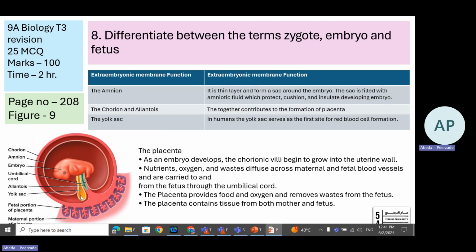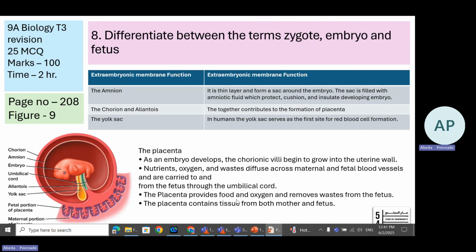Yolk sac has a very distinct function. In humans, the yolk sac serves as the first site for red blood cell formation. Now, a little more about the placenta. As an embryo develops, the chorionic villi begin to grow into the uterine wall. Nutrients, oxygen, and waste diffuse across the maternal and fetal blood vessels and are carried to and from the fetus through the umbilical cord.